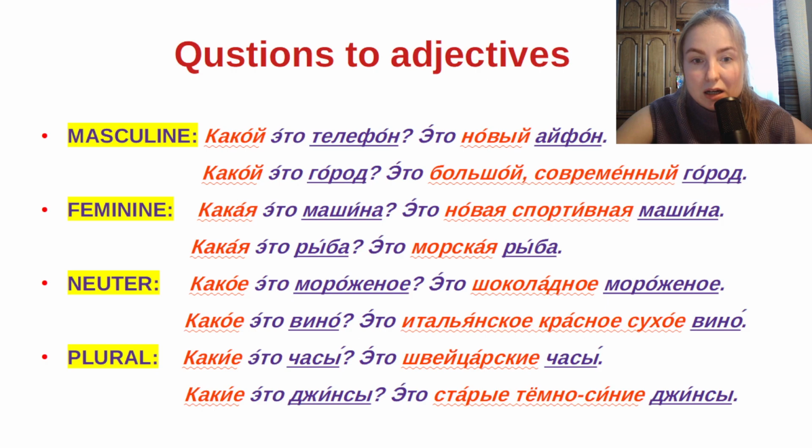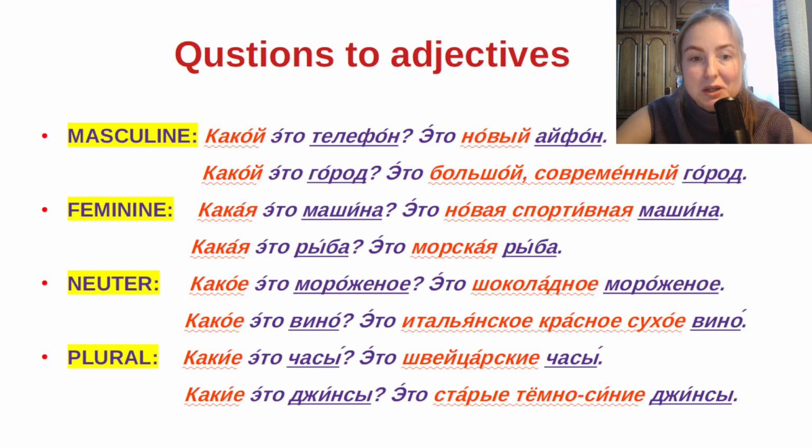Вино, это оно. So we use the question какое это вино? What kind of wine is it? Это итальянское красное сухое вино. It's Italian red dry wine. Because вино is a neuter word, that's why we use these adjectives: итальянское красное сухое вино.